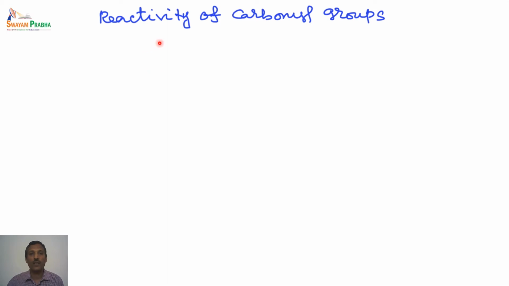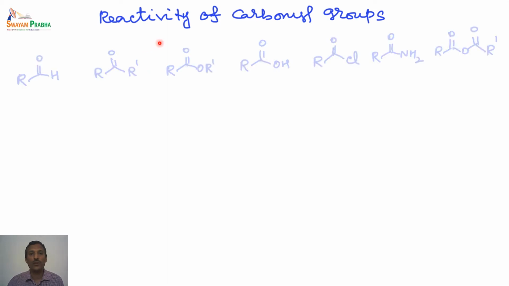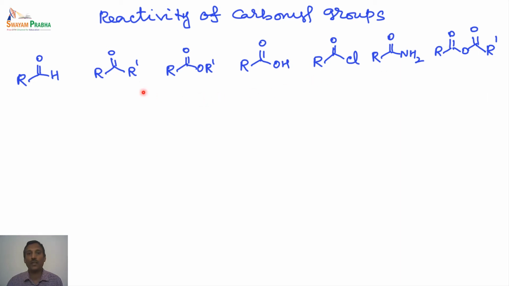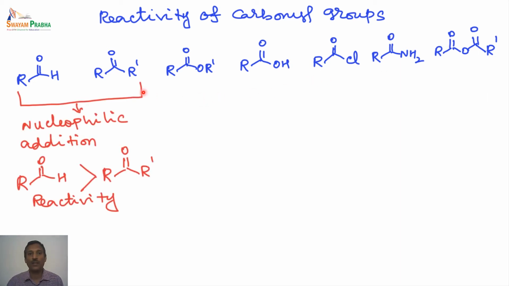And let us look at the reactivity of carbonyl groups. We have a set of carbonyl groups shown here. First one is aldehyde, next one is ketone, this is ester, this is carboxylic acid, this is acid chloride, this is amide, and we have anhydride. So we have 7 carbonyl groups shown here, and we will now see how they will react. In this particular module, we are focusing on the first two, that is the aldehydes and ketones.